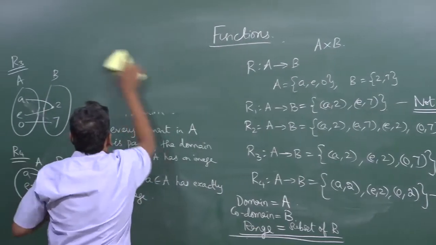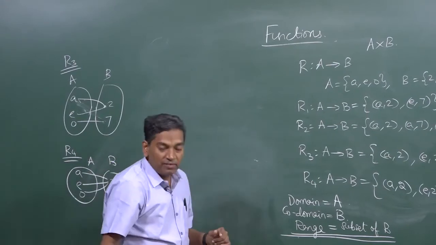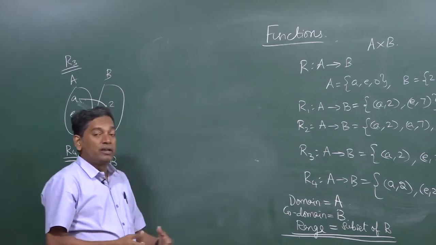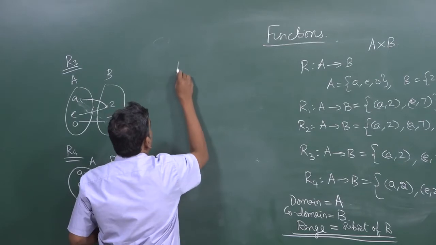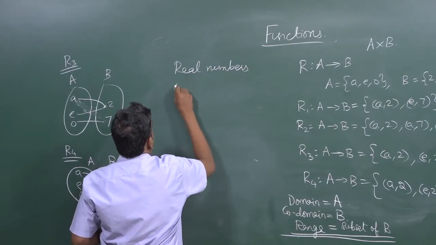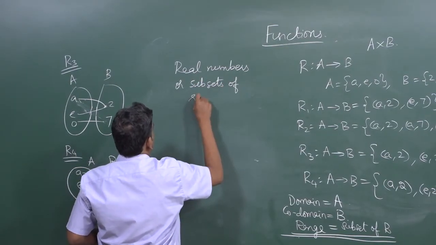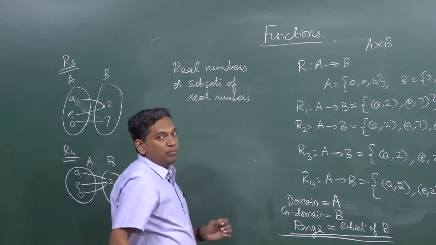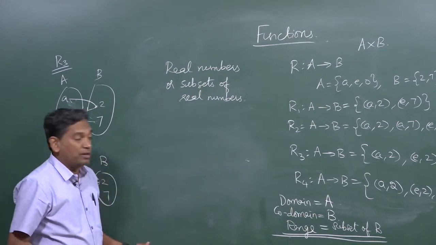Okay. Now the real question for us to ask is what is it that we are actually going to do with functions? Now most often we are going to deal with A and B that are either real numbers or subsets of real numbers. We could say all positive real numbers, all integers, etc. are all subsets of real numbers.